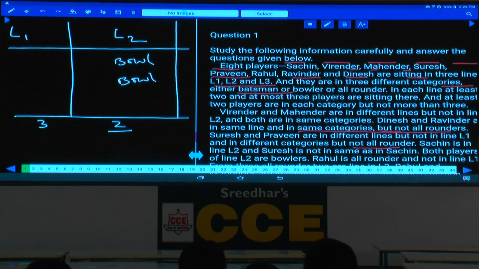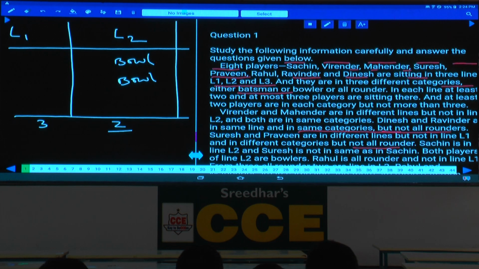Now where can we fix this? Suresh and Praveen are in different lines but not in L1. As they are not in L1, these two persons, one person in L2 and another person must be in L3, isn't it?